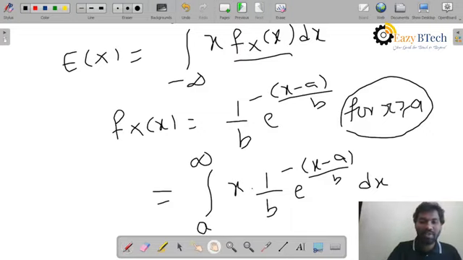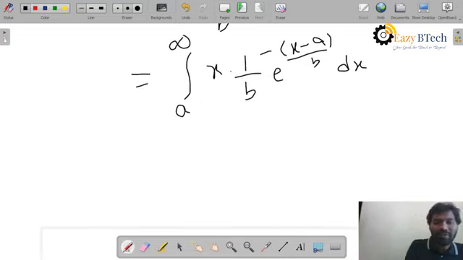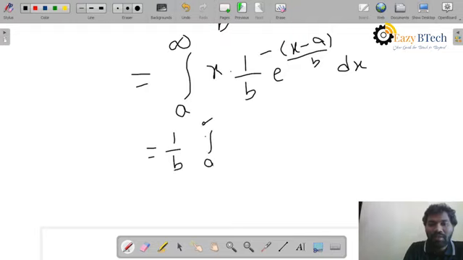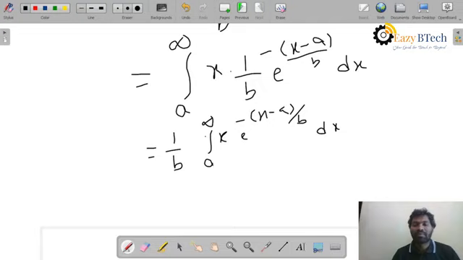Now I am moving on to the integration. I will take 1 by b common: 1 by b integral from a to infinity of x into e power minus (x minus a) by b dx.